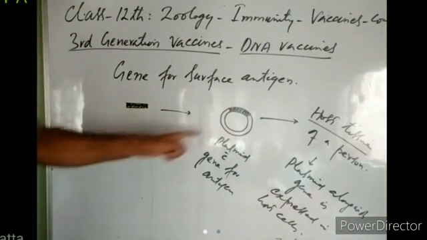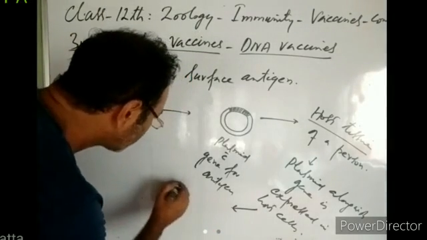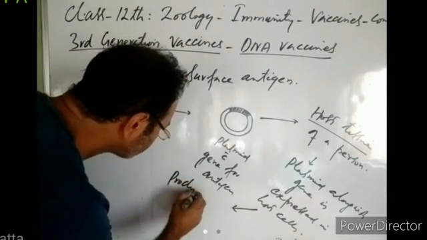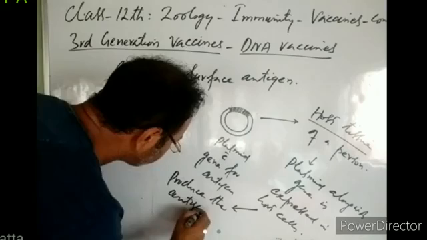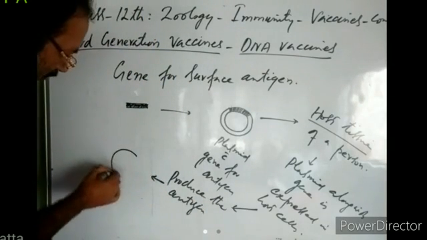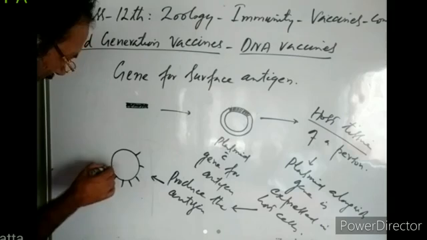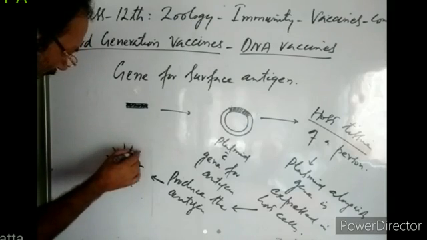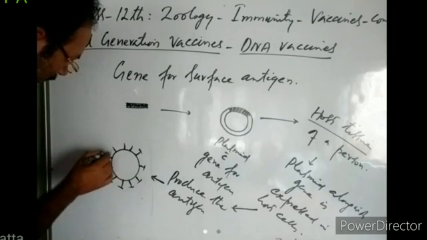When the host cell expresses this gene, it will produce the antigen. And this antigen will then be displayed by the host cell on its surface.